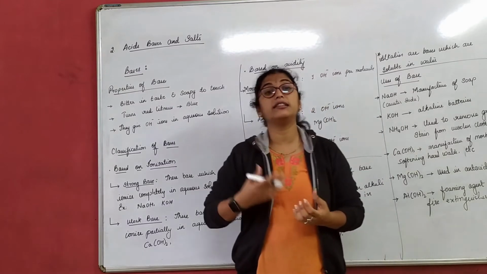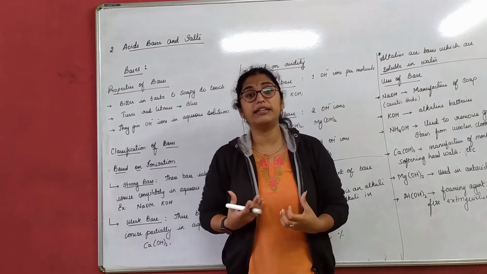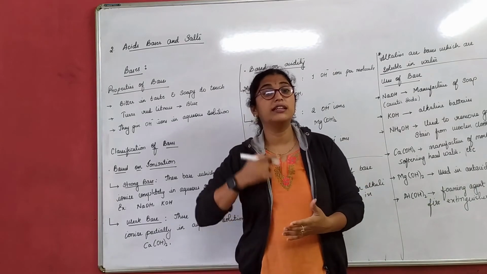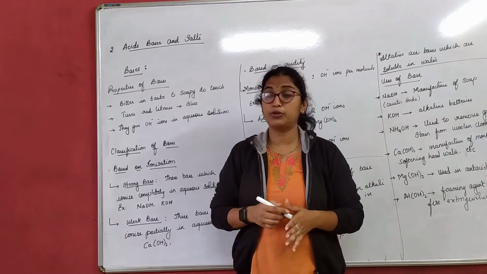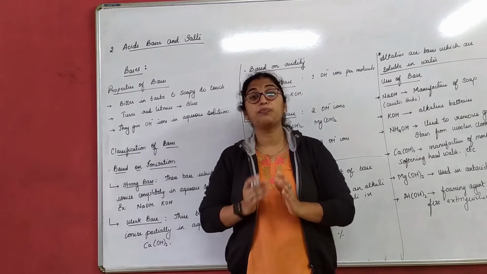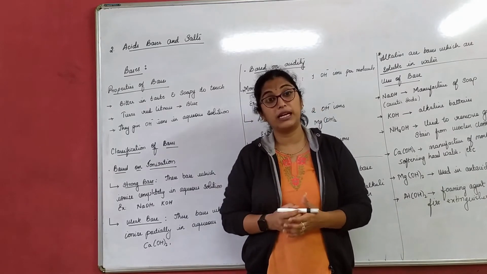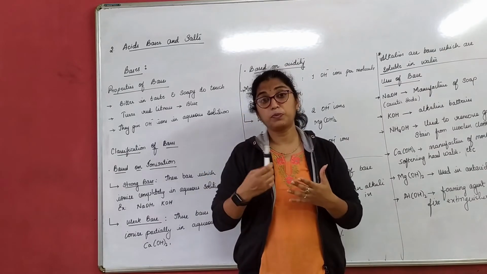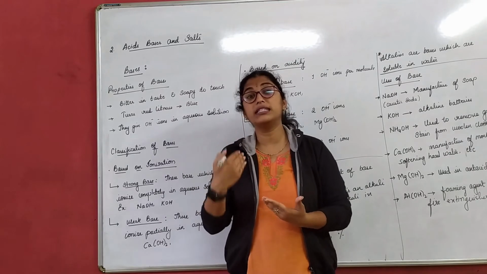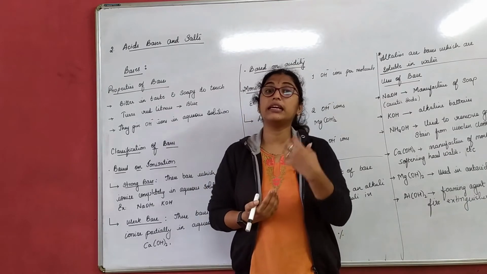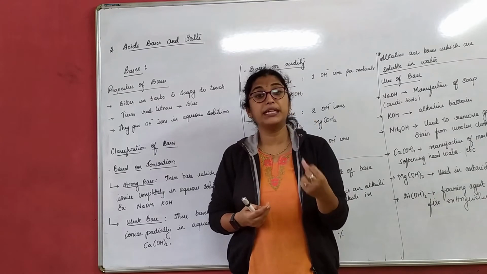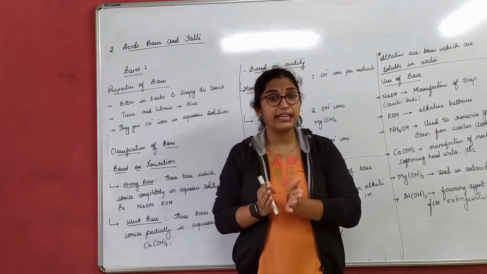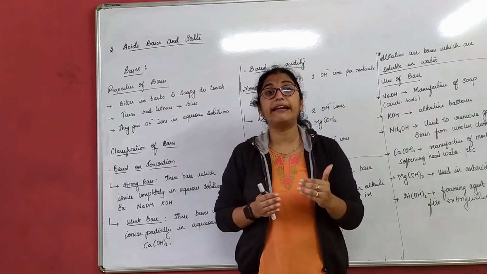Now when we talk about acids, the common acids we know in our day-to-day life are citric acid, which is present in lemon, lactic acid, which is present in curd, oxalic acid present in tomatoes, etc. Similarly, when we talk about bases, bases are present in soap. That means bases are soapy to touch. Soap is nothing but a base. Whenever we get acidity, what do we consume? We consume something in the form of a base, that is, an antacid tablet, medicine, syrup, liquid or anything, a form of a base to regulate the acidity.